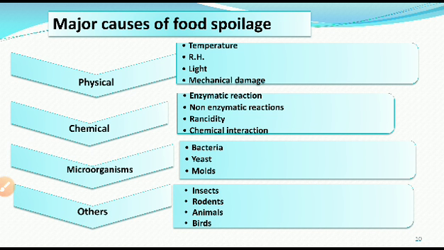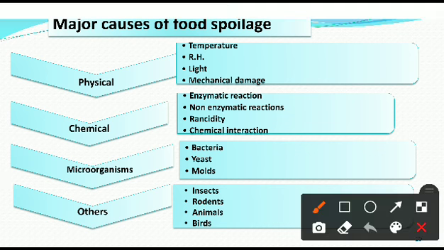Next we are going to learn the major causes of food spoilage. There are different causes: physical, chemical, microorganisms, and others. Let us first learn the physical causes of food spoilage. In that, the first is temperature.